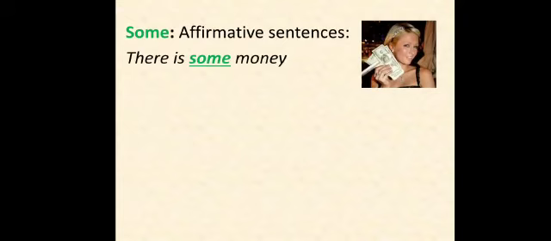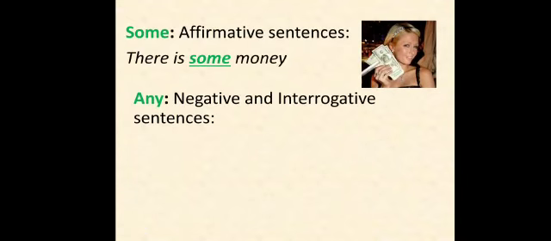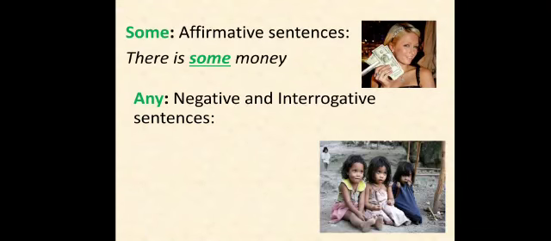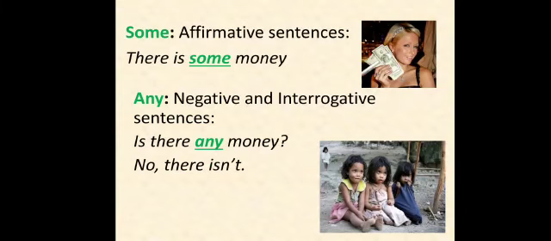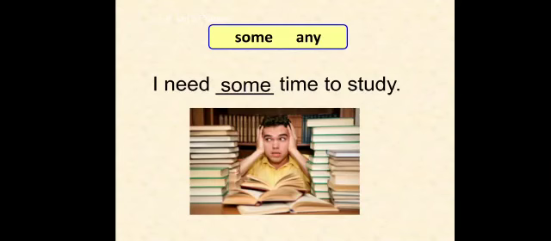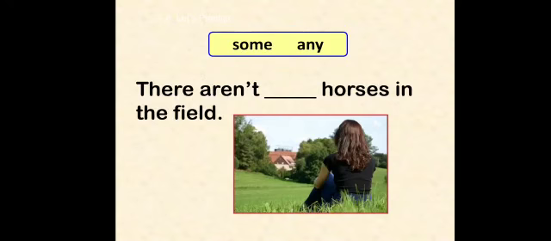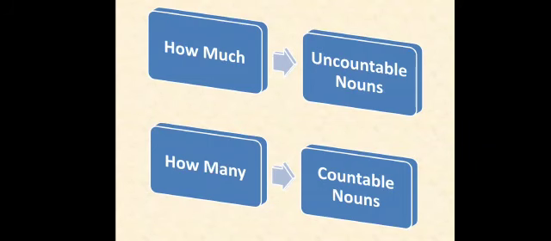So the next is some in affirmative sentences. There is some money. And negative and interrogative, how we will make? Is there any money? No, there is not. So I think this is clear to you. What are countable and uncountable? Now come to this, how much or how many. When we talk about how much, means we are talking about uncountable, and when we talk about how many, means we are talking about countable. How much? Uncountables. How many? Countables.